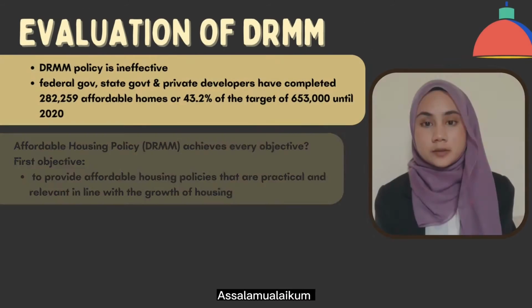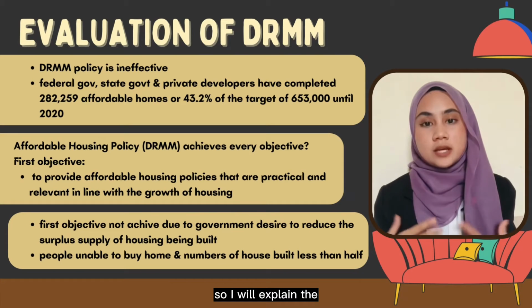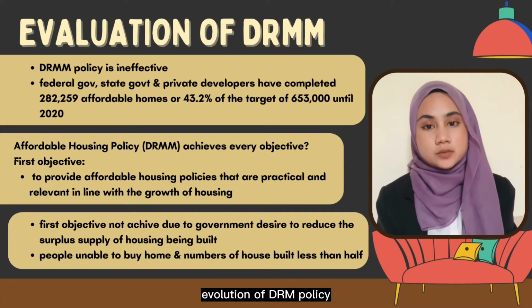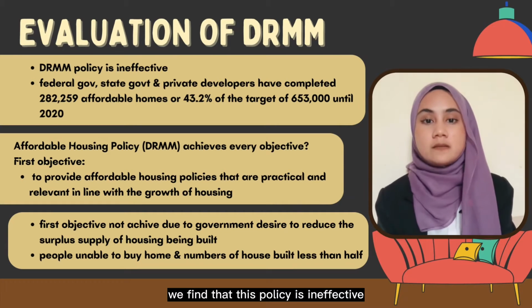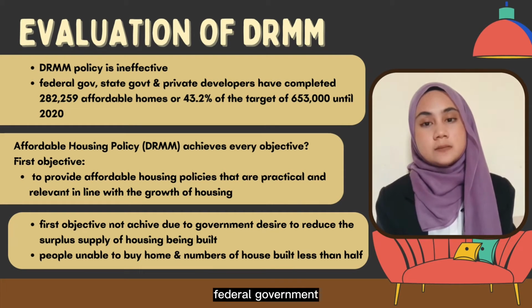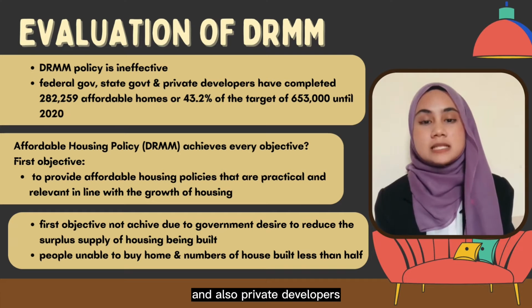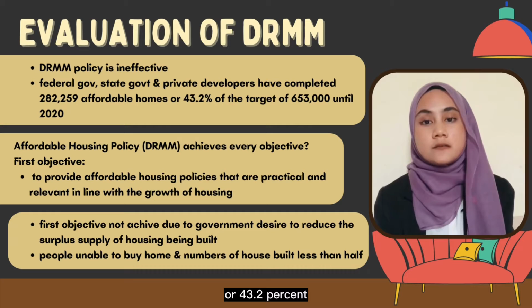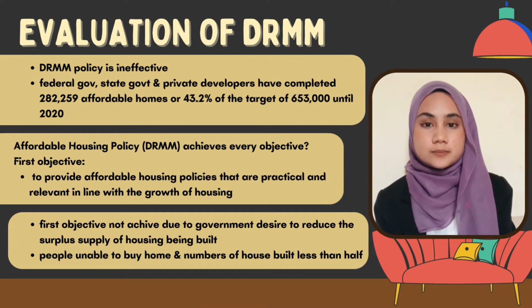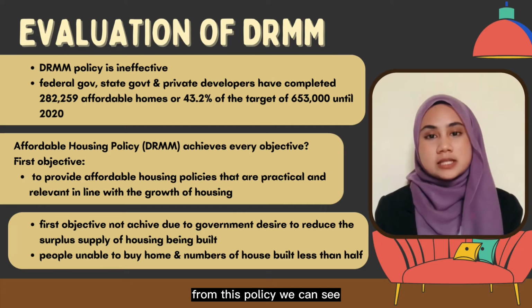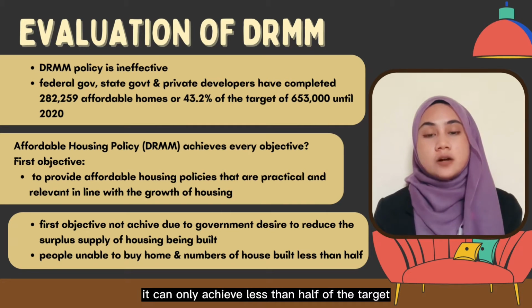Thank you. Assalamualaikum, I'm Siti Nur Atika. So I will explain the evaluation of DRM policy. Firstly, from research, we find that this policy is ineffective. Until 2022, federal government, state government, and also private developers have completed 259,000 affordable homes, or 43.2% of the target of 653,000. From this policy, we can see it can only achieve less than half of the target that had been set.